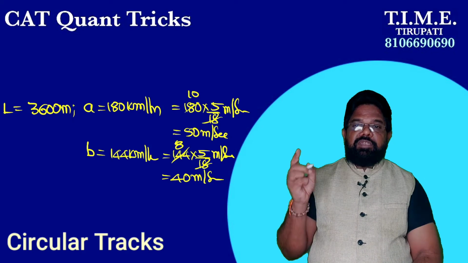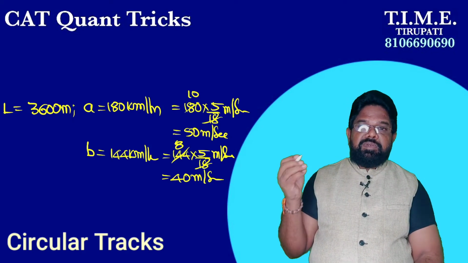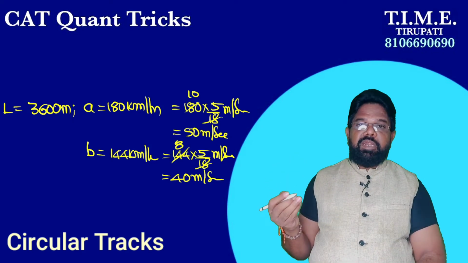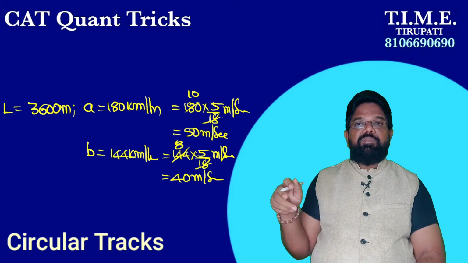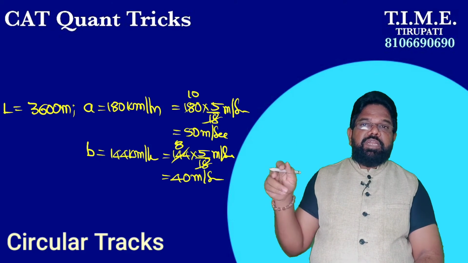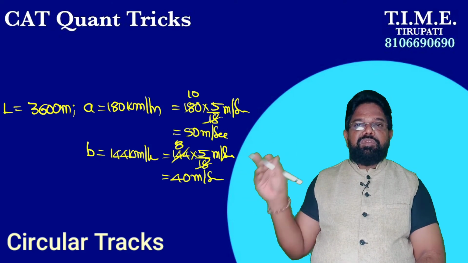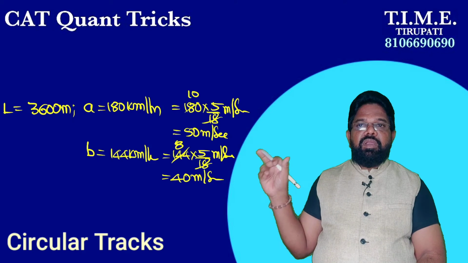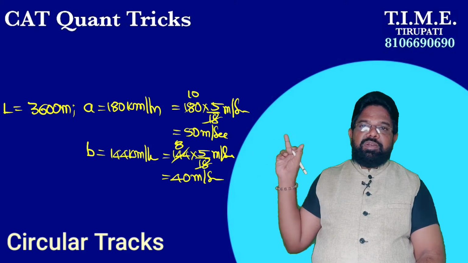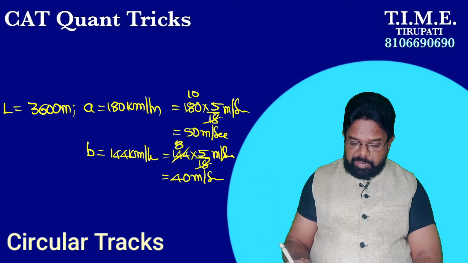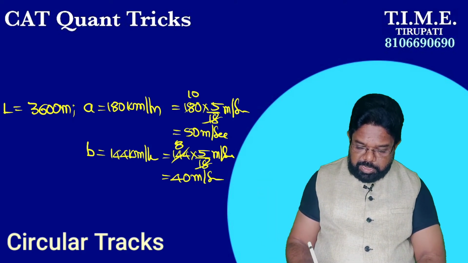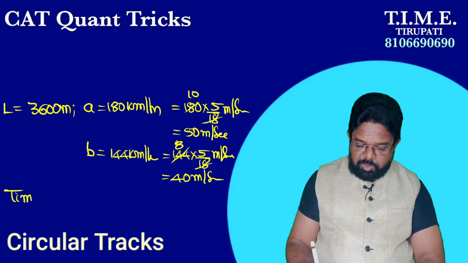So the length of the track is 3600 meters and their speeds are 50 meter per second and 40 meter per second. But what is our question here? Find the time taken to meet first time at the starting point if they are running in opposite direction or if they are running in the same direction. For the two cases, opposite direction and same direction, according to our keynote, the answer is the same. What is the answer? LCM of L by A comma L by B. This is the keynote.